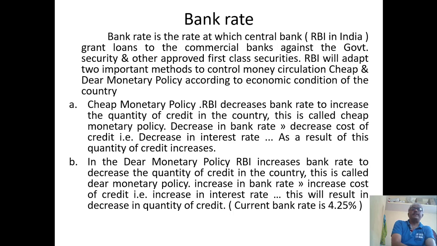This is how the bank rate acts in the system.